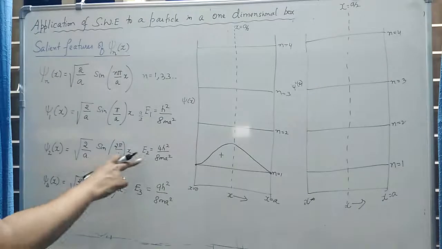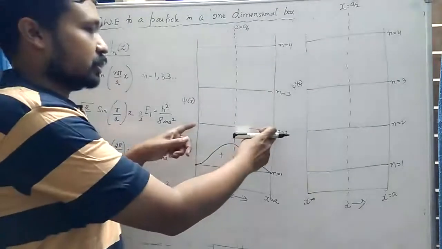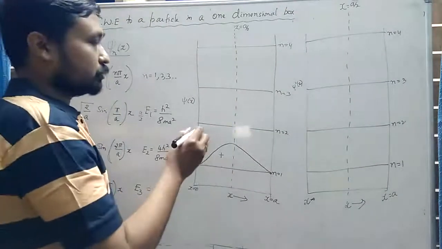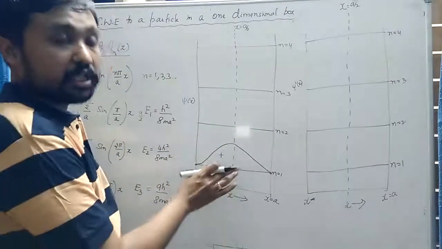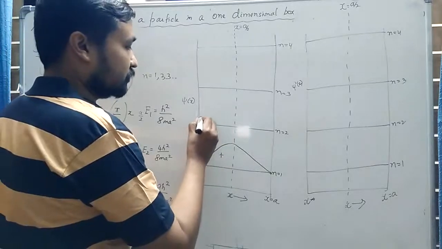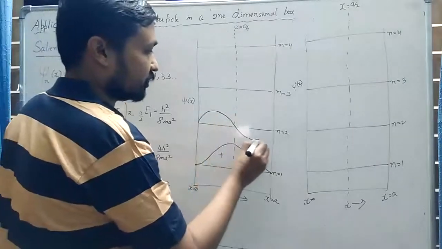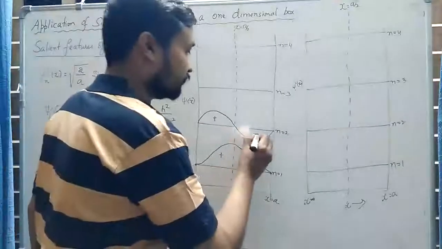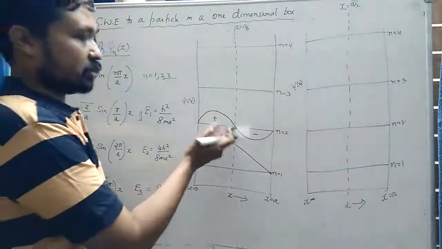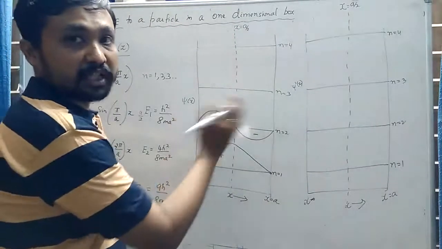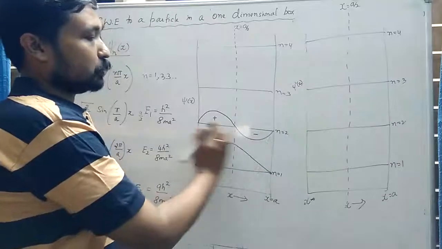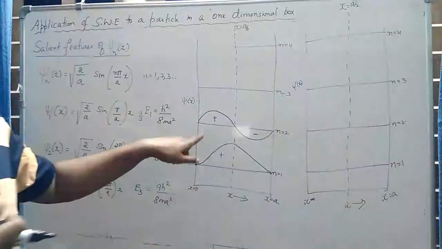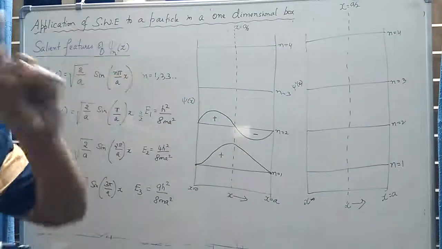Now for n is equal to 2, again at the boundaries the value of the function is 0. Now instead of getting one half wave, we get one full wave, and the wave is something like this. So this is the positive phase of the wave, this is the negative phase of the wave, and you can clearly see that one half of this is not the mirror image of the other half. So this plot is not symmetric at the center of the box, and it contains how many half waves? Two half waves or one full wave.